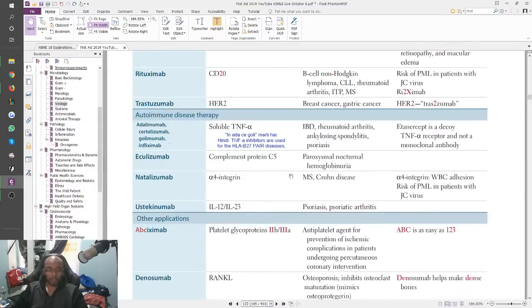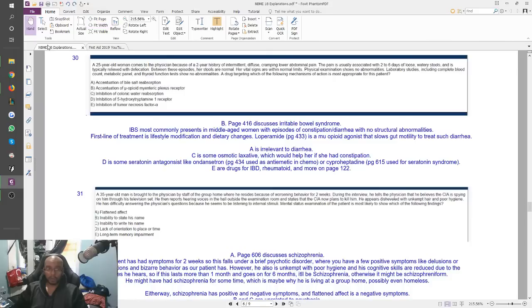So those are your adalimumab, certolizumab, right, golimumab, and infliximab. These are the medications you're supposed to give for IBD, rheumatoid, psoriasis, stuff like that. Okay, but that's not what we're trying to do. Our answer here at that point had to be B, which looked like something related to neurology. So I picked it and I moved on. The other answers didn't make sense to me and I was correct.